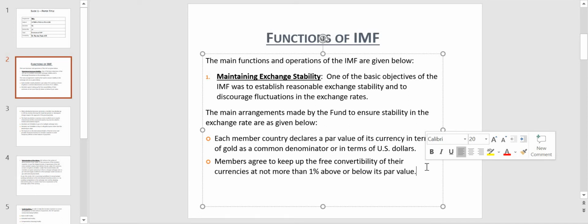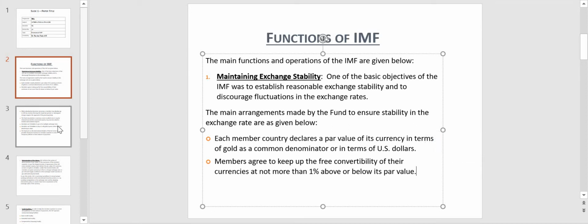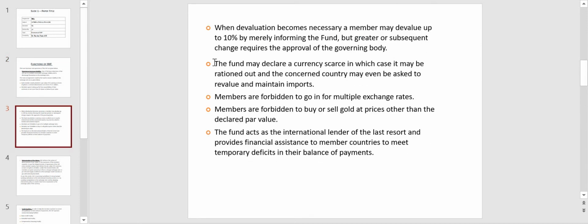So when convertibility takes place, there can be a meager fluctuation of 1% above the par value or 1% below the par value. Like this, the trade has to take place. But in some situations, devaluation becomes necessary.